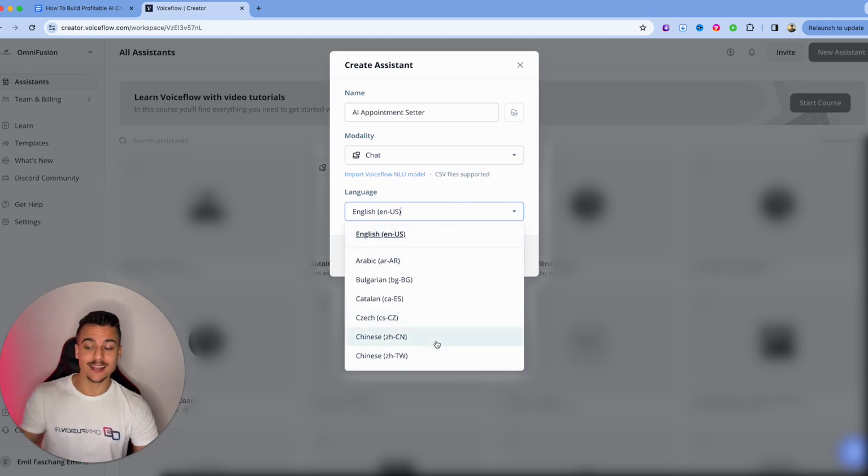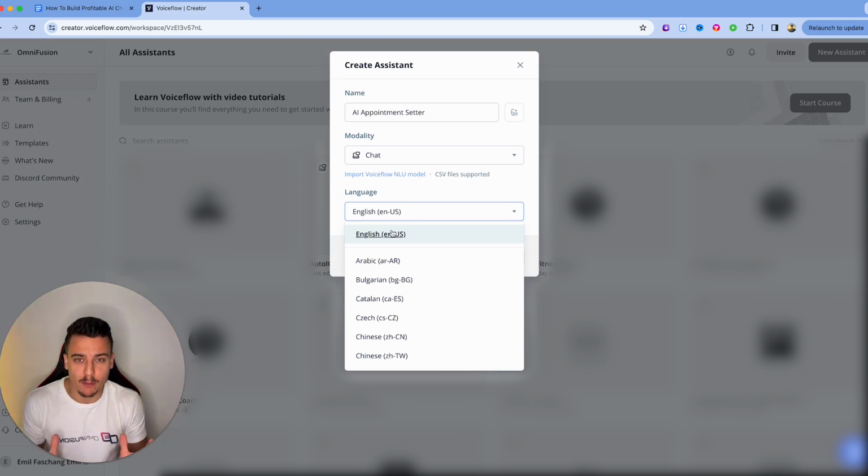You can choose any language you want, and this is an important step because if you don't select the correct language which you're going to be using in your prompts later on, then it's going to mess it up because VoiceFlow uses wrapper prompts which go around the prompts that you write.